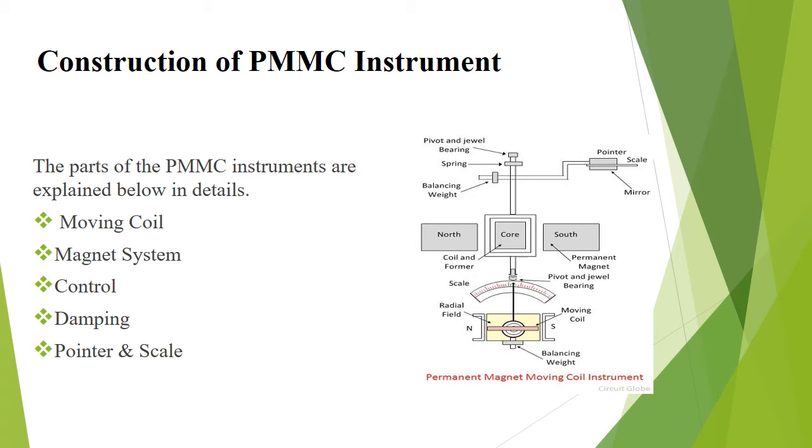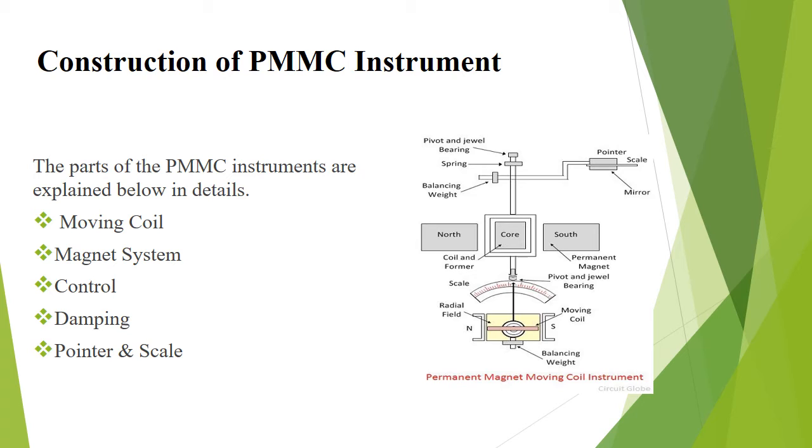The coil is placed in a uniform, horizontal and radial magnetic field of the permanent magnet in the shape of a horseshoe. The iron core is spherical if the coil is circular and cylindrical if the coil is rectangular.